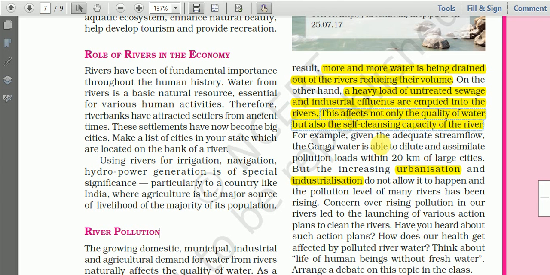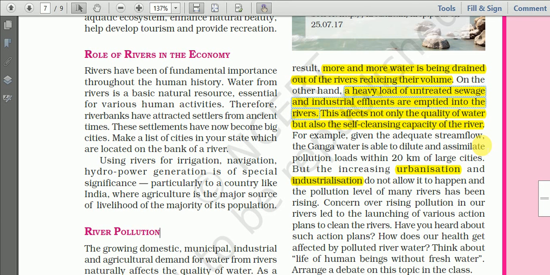But when the volume of river water is very less, then the cleansing capacity will be low and the river will be polluted. Another cause of river pollution is given here. A heavy load of untreated sewage and industrial effluents is emptied into the river. Nowadays from the big cities, from the domestic households, from the bathrooms, we are just pouring gray water, dirty water, we call it sewage or sewerage, into the river, thus polluting the river.